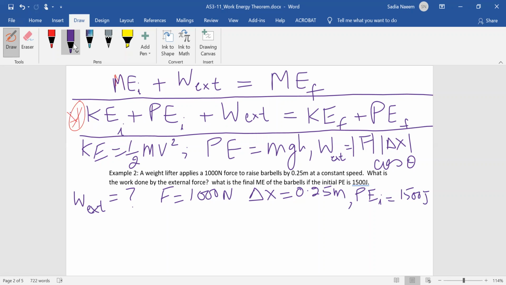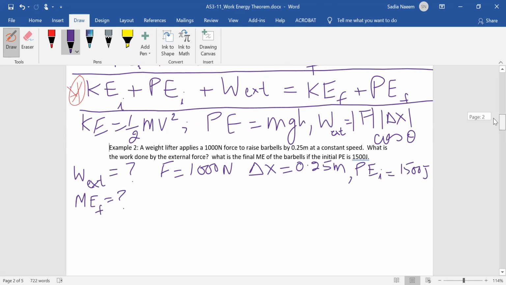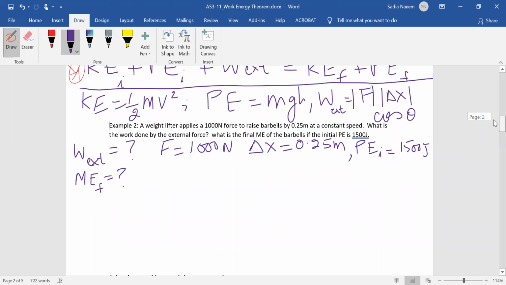And we also want to find ME final. What is the final mechanical energy? All right, I'll tell you what, let's change this to, instead of final mechanical energy, let's look for the final potential energy. Can you change that? I'm going to change the wording there. Let's look for the final PE. So PE final equals question mark.